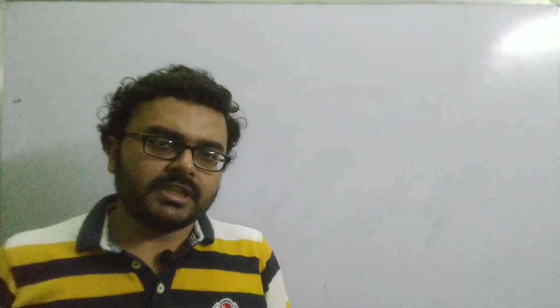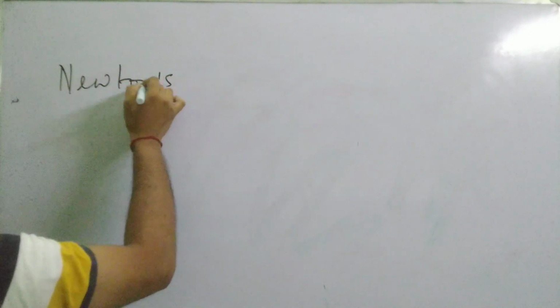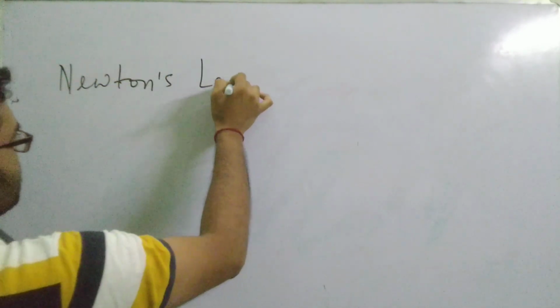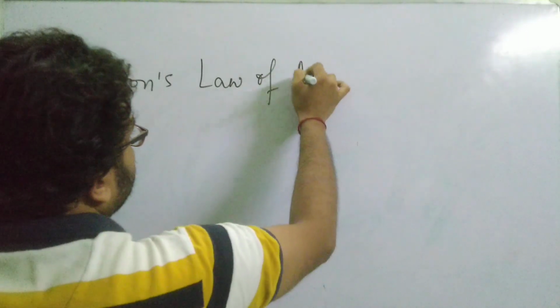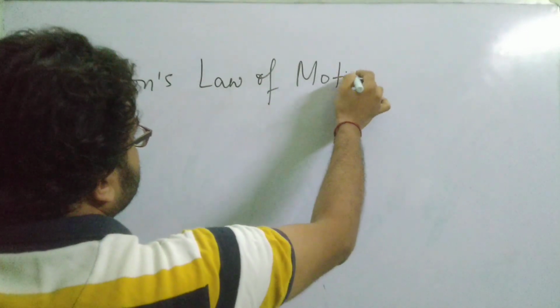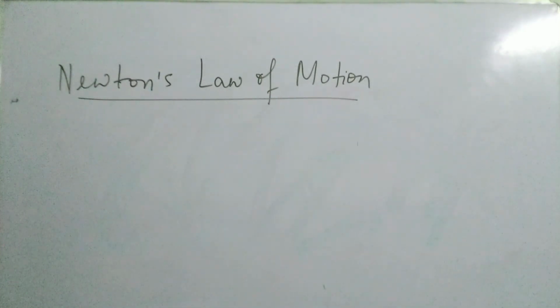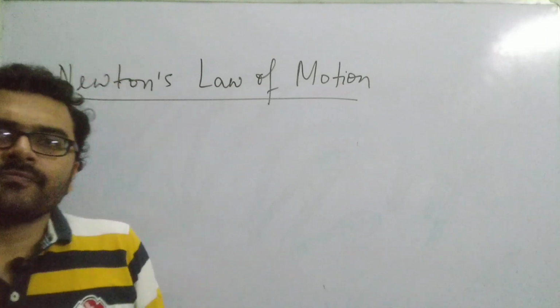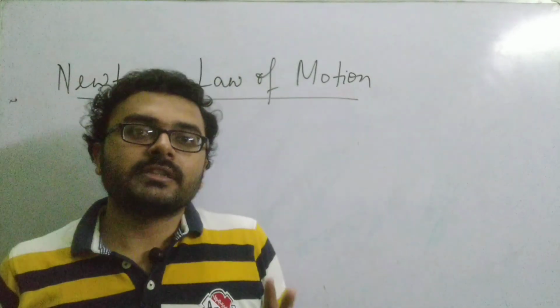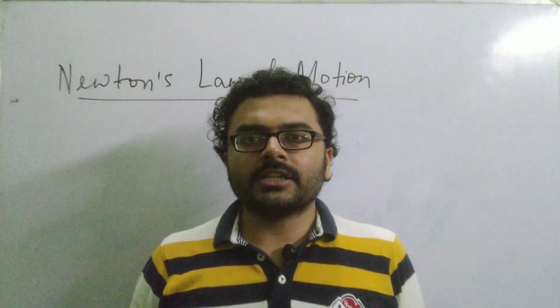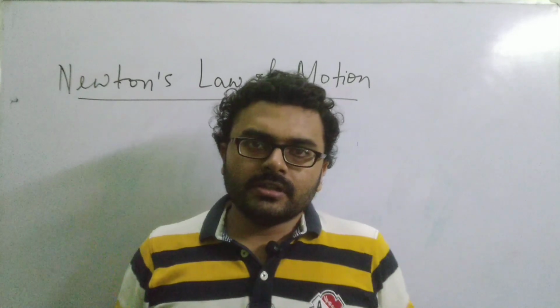Okay. So with that, we start with today's topic, Newton's first law of motion. Before beginning, I will be briefly discussing rest and motion, which we have discussed earlier also. I hope you remember what rest and motion mean.